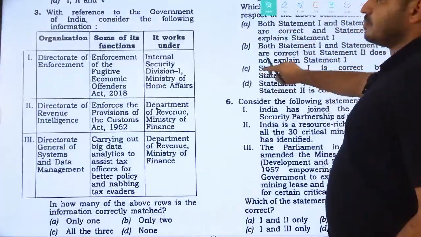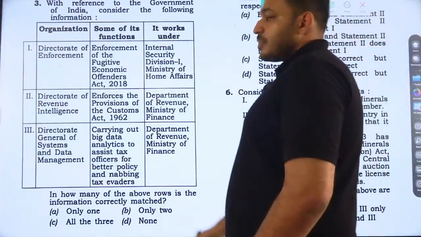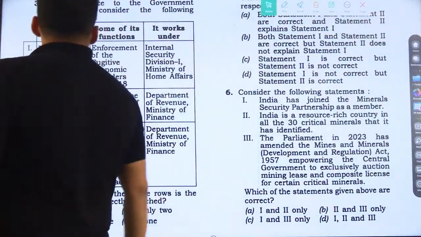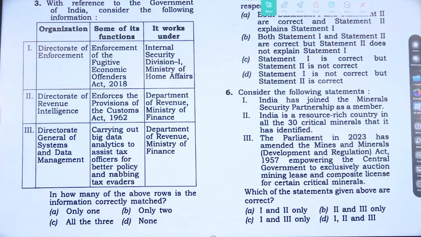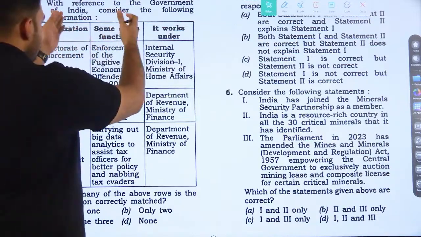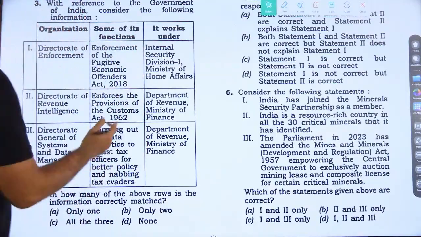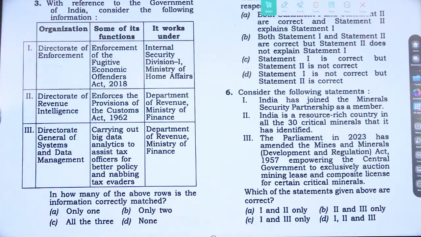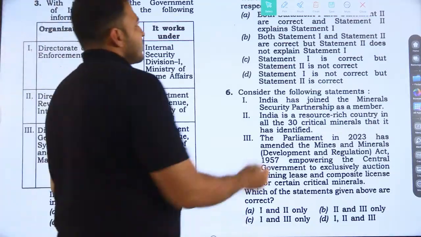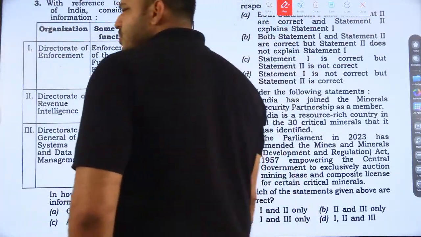Next one, with reference to Government of India, it's a matching kind of question. With reference to Government of India, consider the following information. We have 3 columns here. One is organization, then second is some of the functions, and it works under which ministry. Okay, so first one, Director of Enforcement. Here you can use one logic.